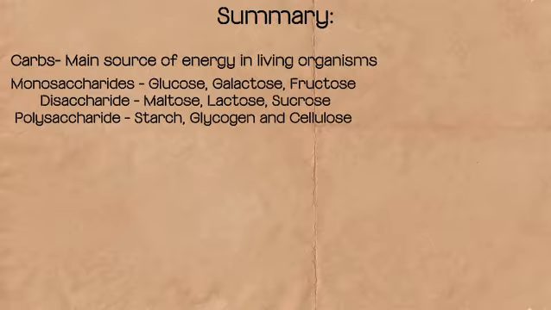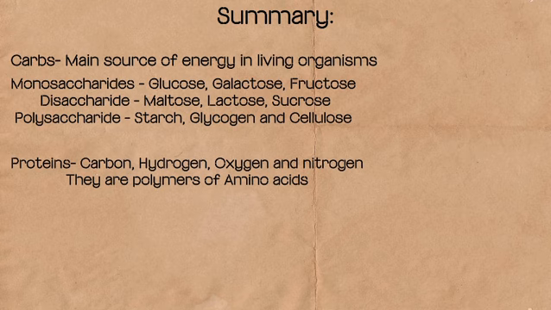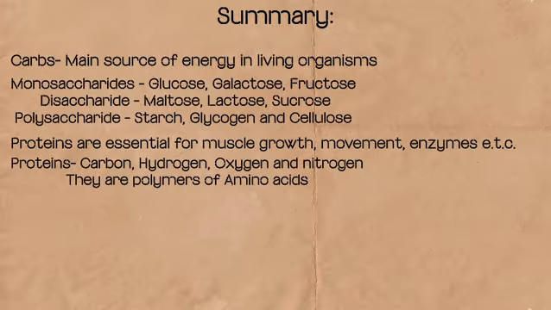Next biological molecule is proteins. Proteins are made up of carbon, hydrogen, oxygen, and nitrogen, and they're polymers of amino acids, meaning many amino acids make up a protein, and there are 20 different types of amino acids. Our body needs proteins for multiple functions like muscle growth, muscle movement, enzymes, and immune system.